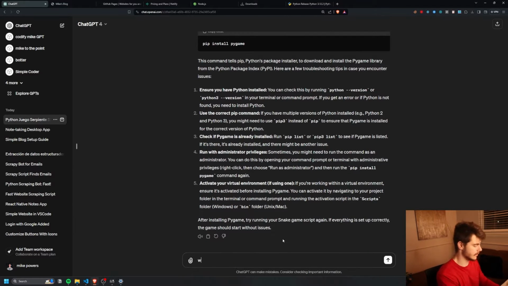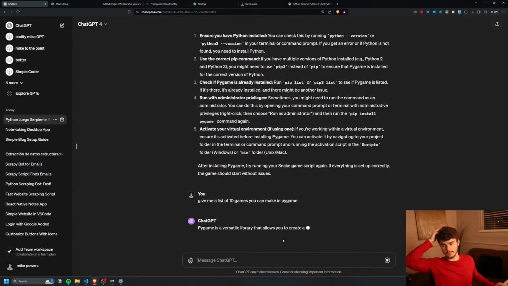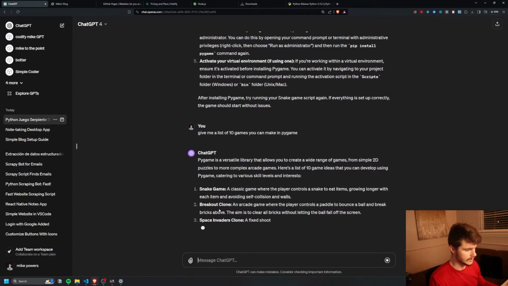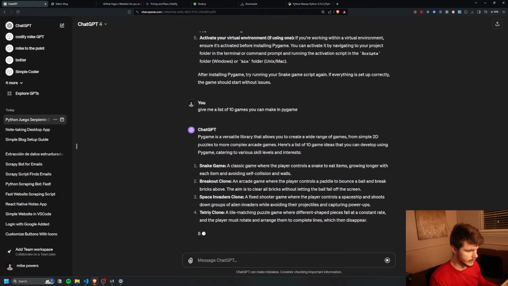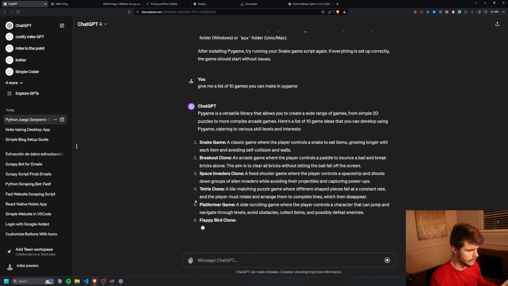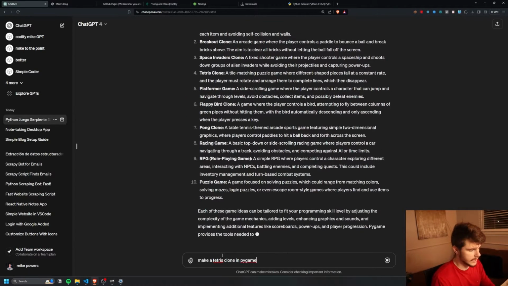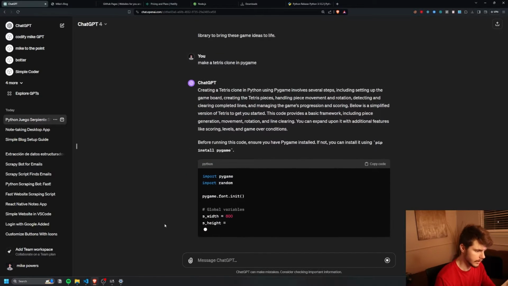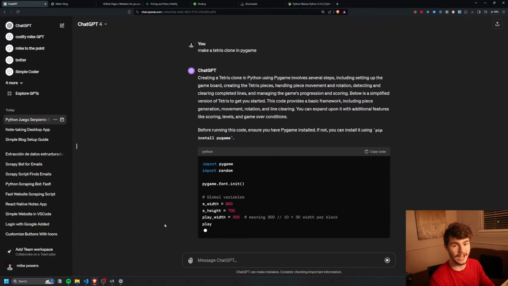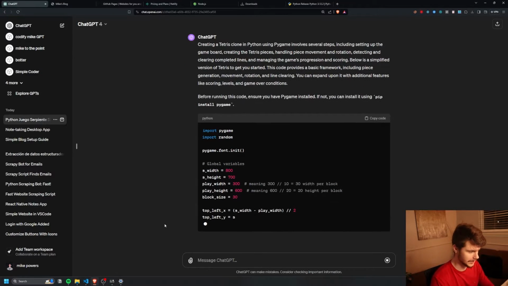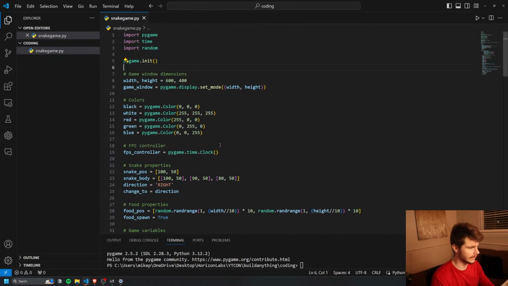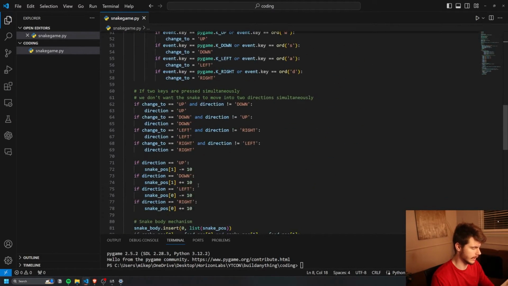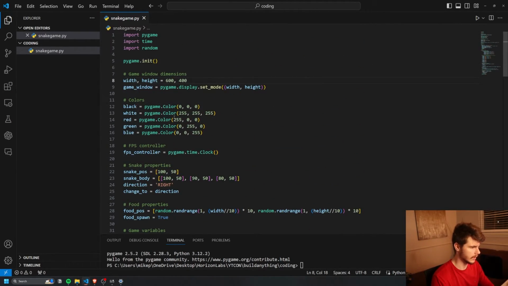Let's even ask it, give me a list of 10 games you can make in Pygame. We can even ask ChatGPT for projects for it to build for us. We have Snake, Breakout clone, Space Invaders clone, Tetris clone. Ooh, I like the Tetris idea. So we'll say, make a Tetris game in Pygame. Let's check this out. We don't have to know really anything about how to code in order to have some fun and build some projects in here. And if we take a look at the code it generated, we can play around with some of the things it gives us and see what we can do to make it a little bit better.